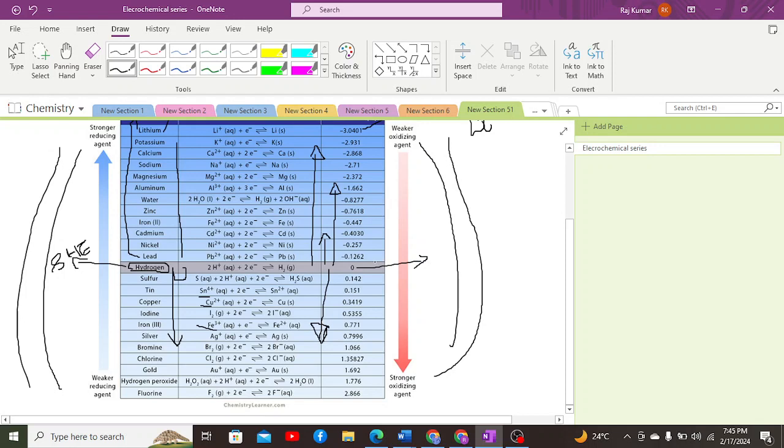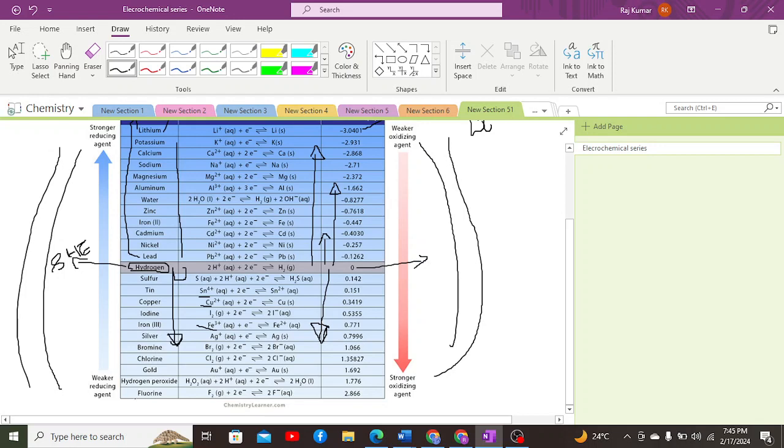After that, another part which I would like to highlight over here is that they basically tend to come down below the standard hydrogen electrode, because they perform reduction, because they have positive charge, so they will perform reduction and act as oxidizing agent.